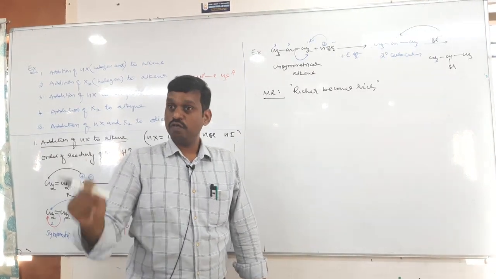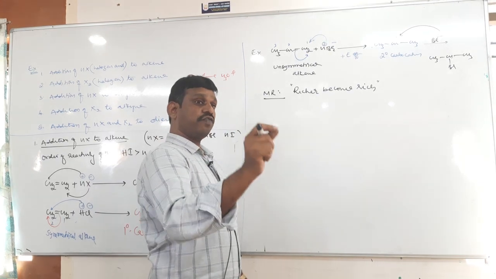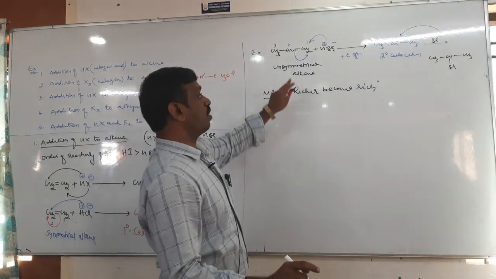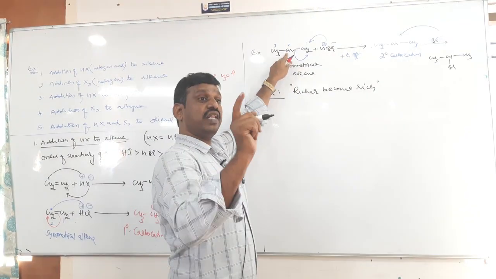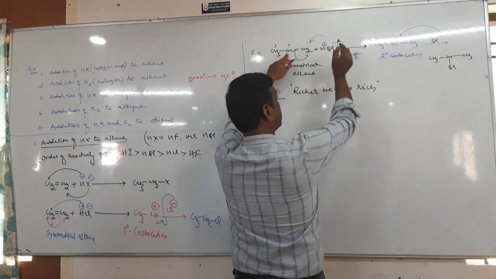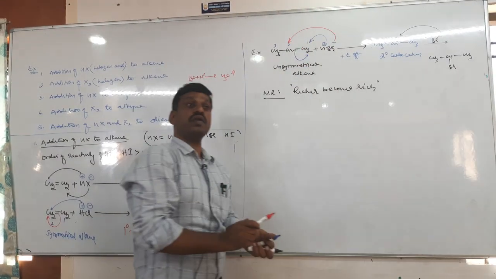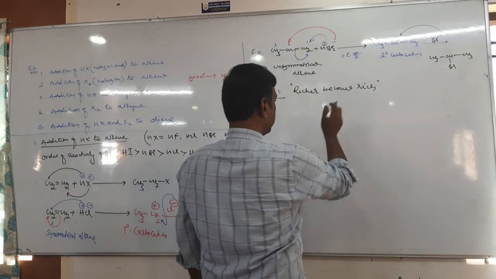It means where should the negative part be added? To the double bonded carbon having less number of hydrogen. Here, the second carbon has less number of hydrogen. Therefore, this negative charge should be added on the second carbon. This is the actual statement of Markovnikov rule. Okay. So write both.